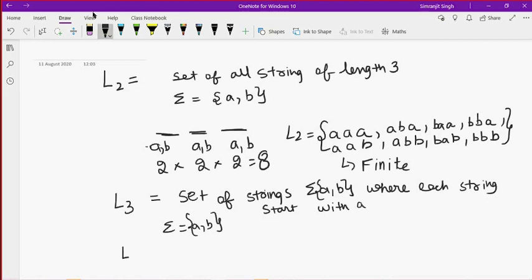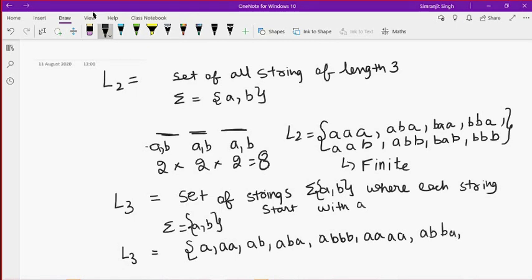So if I'm writing L3 equal to A, this is starting with A, this is true. AA is also starting with A, this is also true. AB is also starting with A. I don't know how many strings are possible, because there can be an infinite number of strings starting with A. So I cannot define it in a set. So this particular language becomes an infinite language.